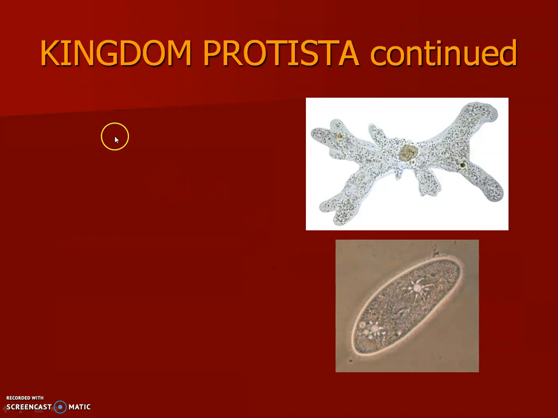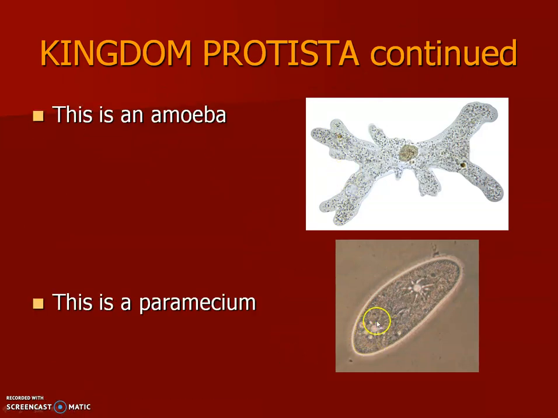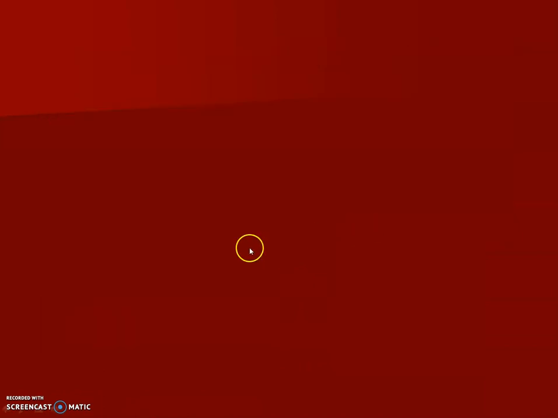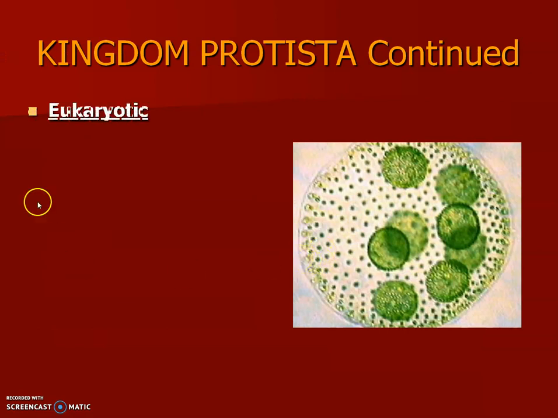So the kingdom Protista, that's an amoeba, and this is a paramecium. You do have to know what these look like. You'll be asked questions about them. Kingdom Protista are all eukaryotic. That's why they're in the domain Eukarya. That's what places you in the domain Eukarya.